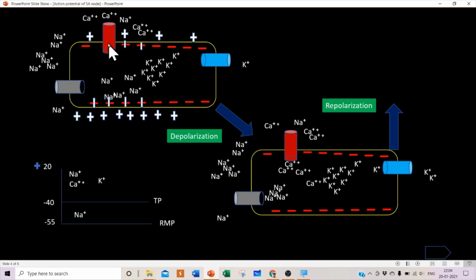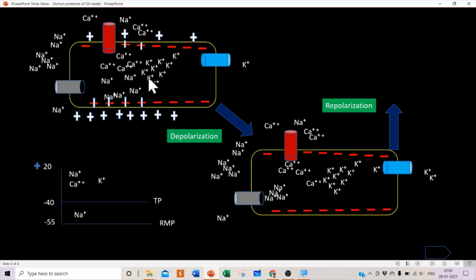They open at a specific voltage, therefore it is called a voltage-gated calcium channel. When the leaky sodium comes from outside to inside and changes the membrane potential to a specific level, the calcium channel will open and a lot of calcium will move from outside to inside. This channel also sometimes lets sodium come inside, so it is sometimes called a voltage-gated calcium-sodium channel.